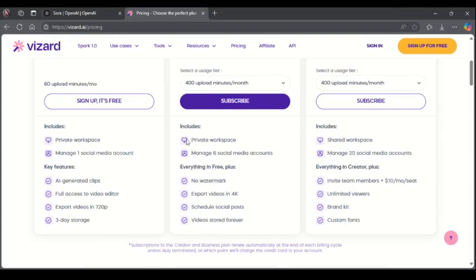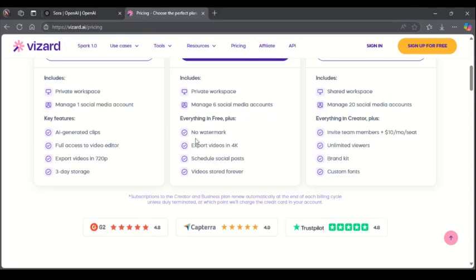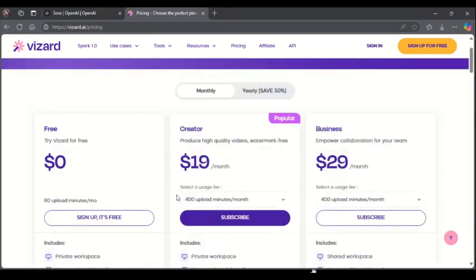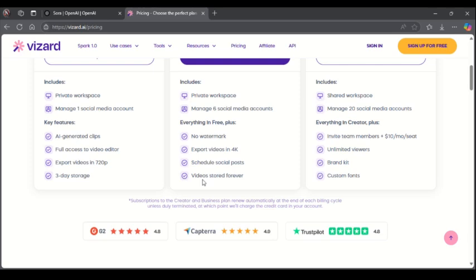Then you also get access to a private workspace and managing a social media account. With these key features, which are no watermark, export videos in 4K, schedule videos and social posts, you also get access to video stored forever. So on the free version, you only get 3 days of storage, but on the creators plan, you have access to videos stored forever.